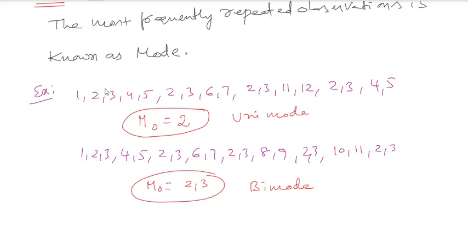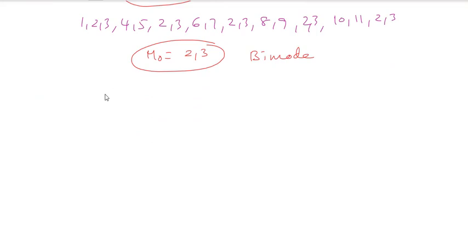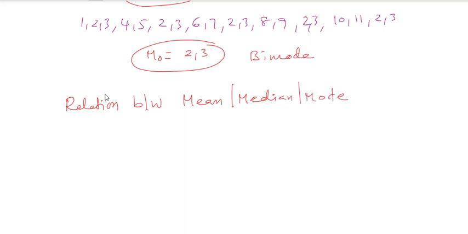Clear now? So the relation between mean, median and mode is what?